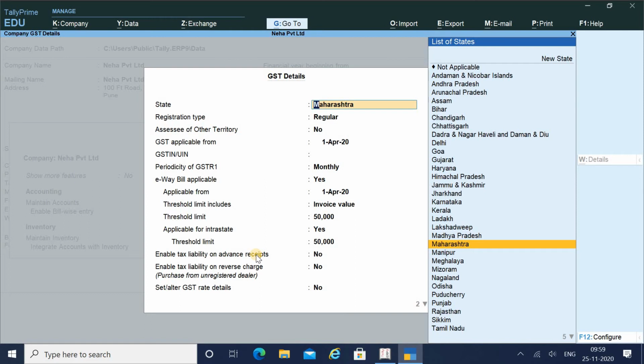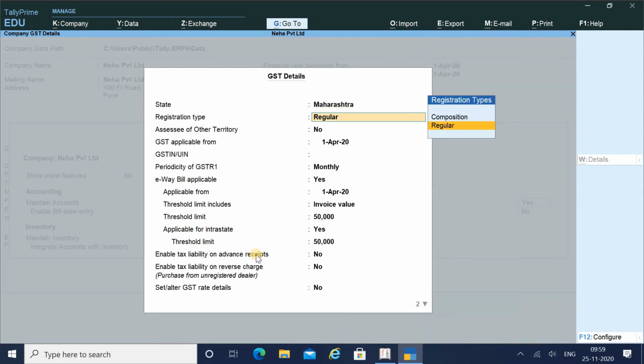So GST details, my state is Maharashtra. Registration type, if you are a composition dealer or regular, you have to select that. I'm a regular dealer. SEZ or other territory, no. GST applicable from, if you have started your books from 1/4 or any previous date, then also you have to mention that you have started from 1st July 2017, because this was the date when GST became applicable. Then you have to mention your GSTN number.